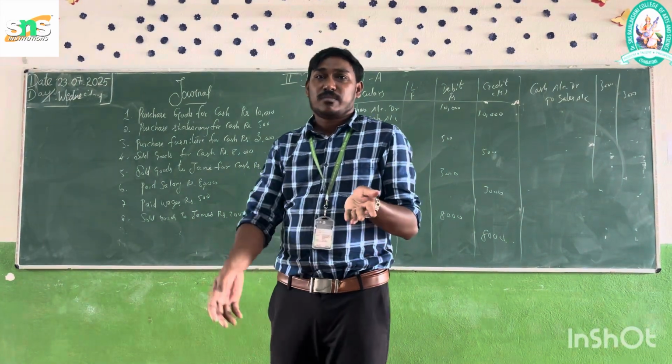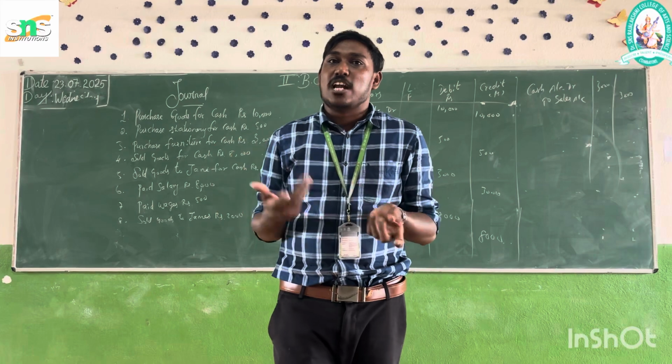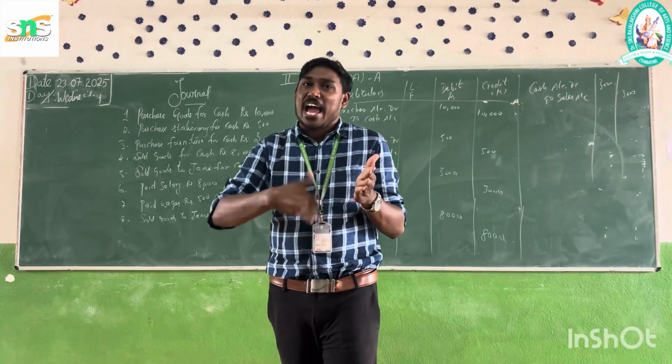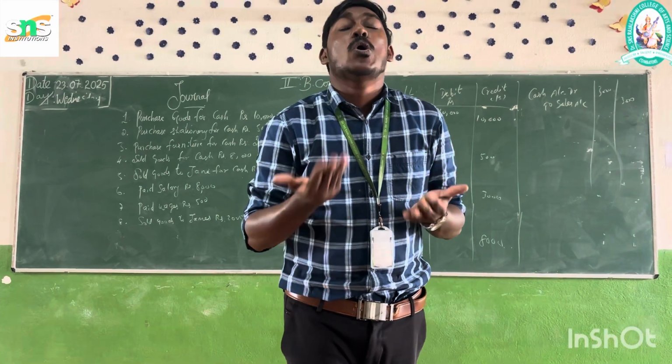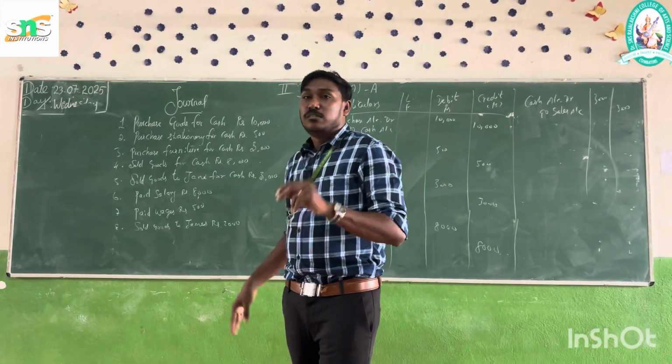The next entry, the seventh one, is paid wages. Wages means if you are paying on a weekly basis or daily basis, that is called wages. If you are paying cash for wages, the entry should be wages account debtor to cash account. The amount should be 500.